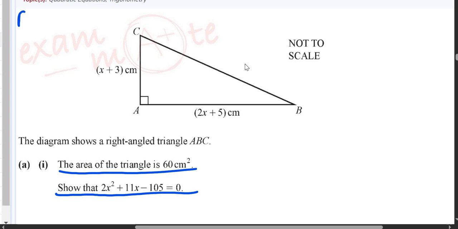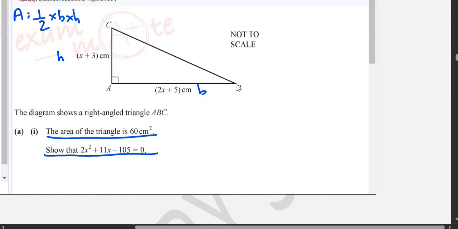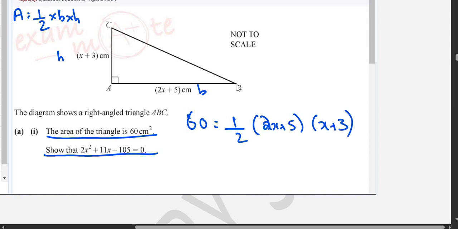Look, area of triangle is half into base into height. This is the base, this is the height. So you will do 60 is equal to half multiplied by base, which is 2x plus 5, multiplied by height. Before you do anything, just solve this: 2x plus 5 multiplied by x plus 3.